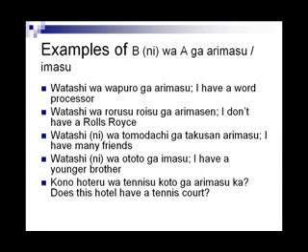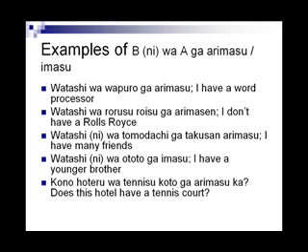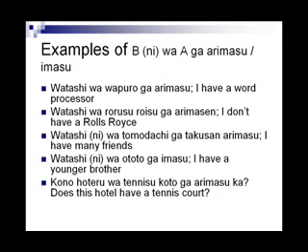Let us look at some examples. The structure for every one of these following examples is B ni wa A ga arimasu. Watashi wa wapuro ga arimasu. I have a word processor. Wapuro is word processor. Watashi wa Rolls Royce ga arimasen. I don't have a Rolls Royce. Rolls Royce is the transliteration of Rolls Royce.